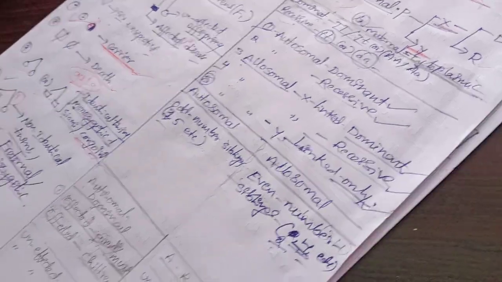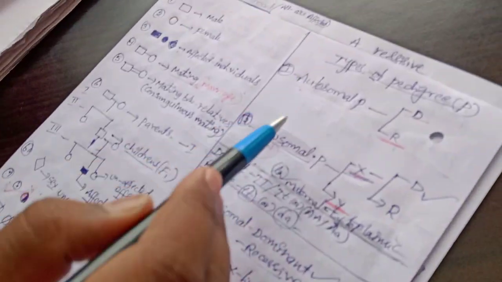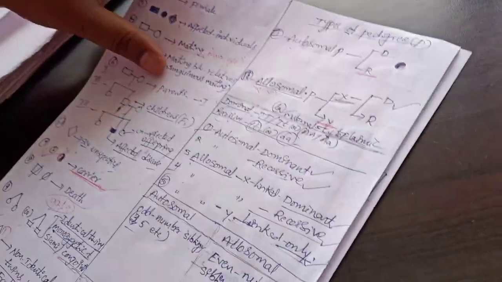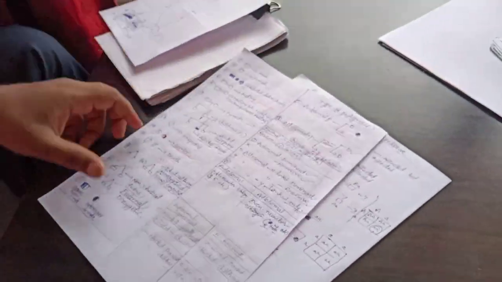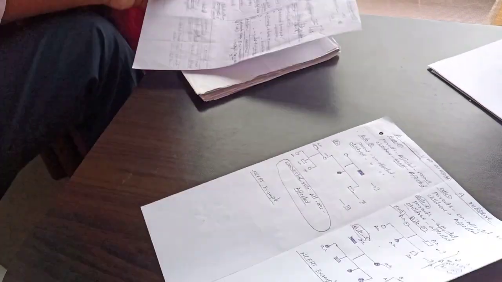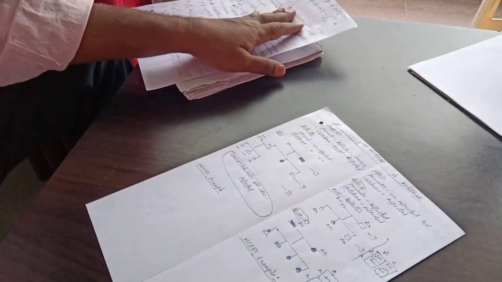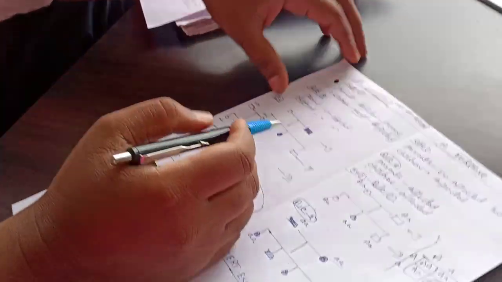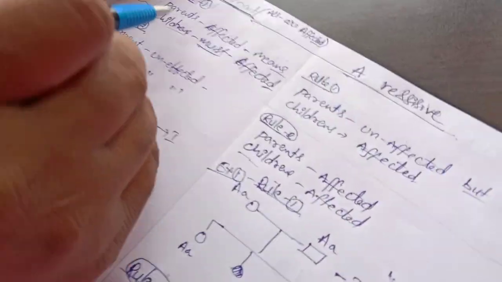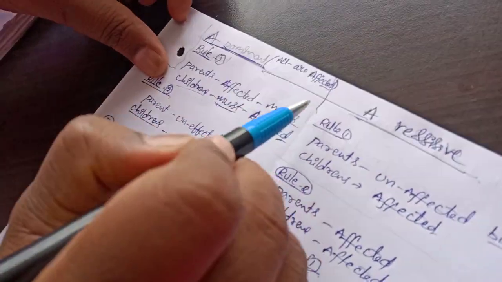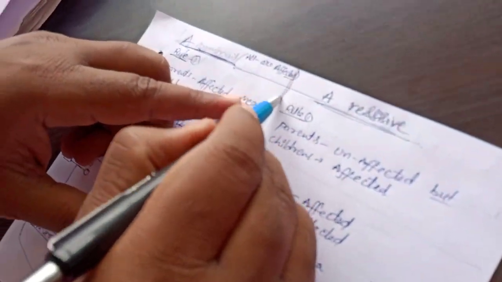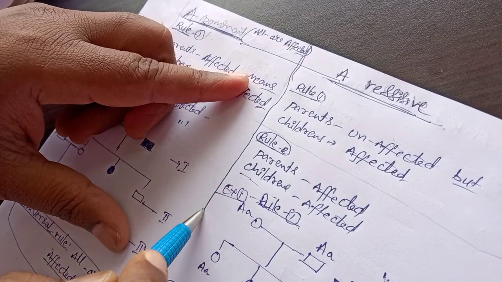So now first we have to find out the difference between the autosomal pedigree and the allosomal pedigree. How do we find out the autosomal pedigree? I will give you some examples. So this one is the pedigree chart: autosomal or allosomal pedigree chart? See here, autosomal dominant and autosomal recessive. I gave this as a difference form.